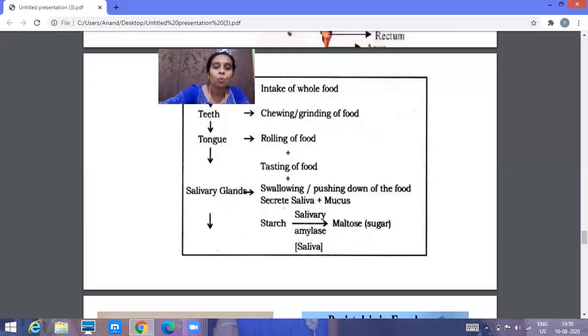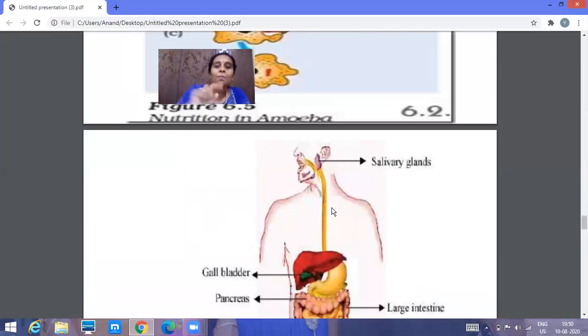Okay, next we move to the next part of the digestive system. It's nothing but a pipe-like structure. Can you see over here a long pipe-like structure, which we call the esophagus or food pipe. Esophagus as well as the food pipe. It's tube-like, the same way a pipe you might have seen, that arises from the mouth and is attached to the stomach.